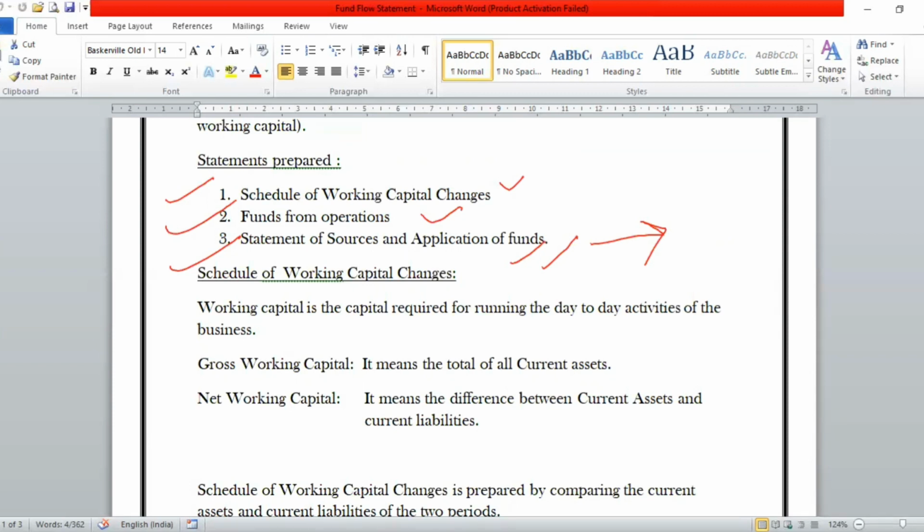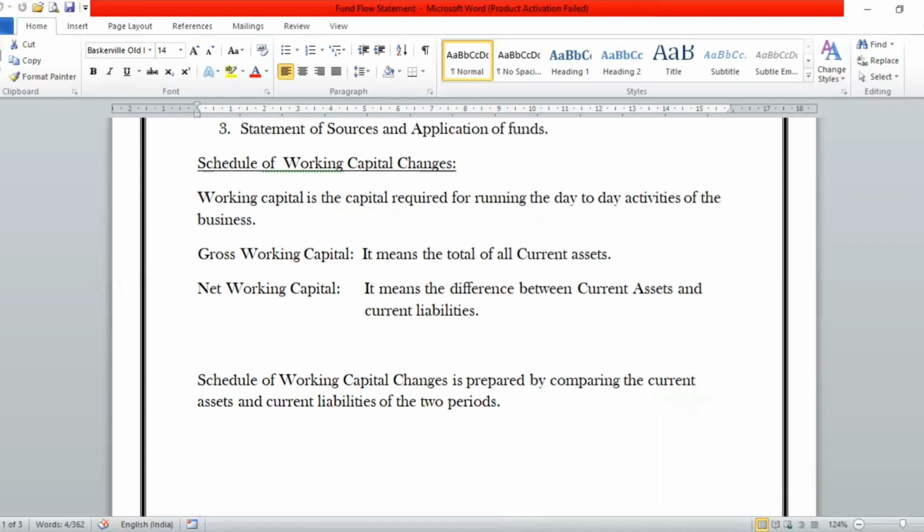Now, what we are going to do is start by discussing all the statements individually. We will be solving questions, and then all three statements will be combined in a single question, and then we will solve practical questions in a combined manner. Now, let's talk about the very first statement, that is called schedule of working capital changes.